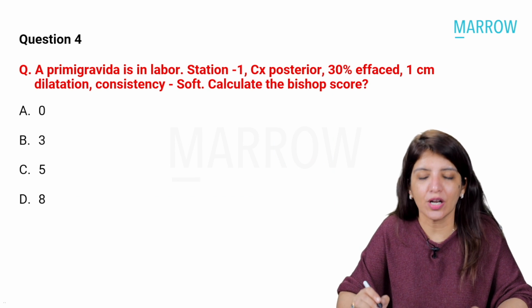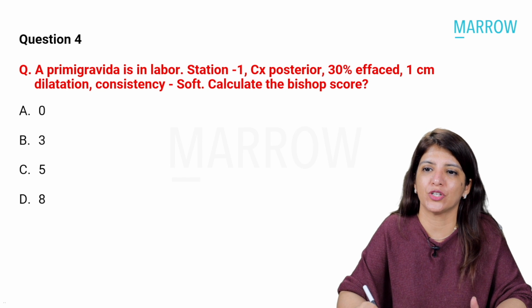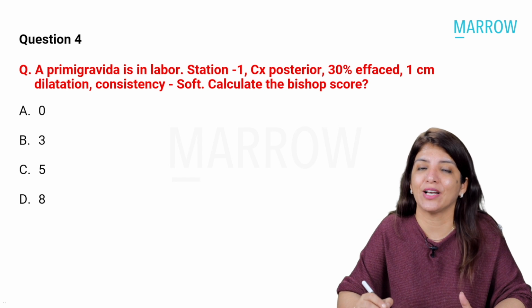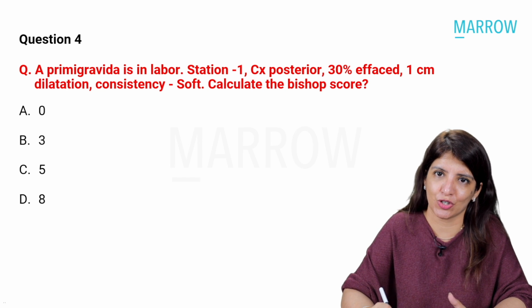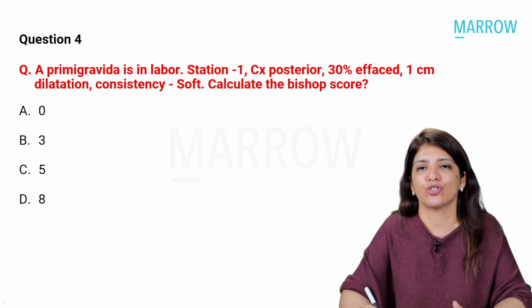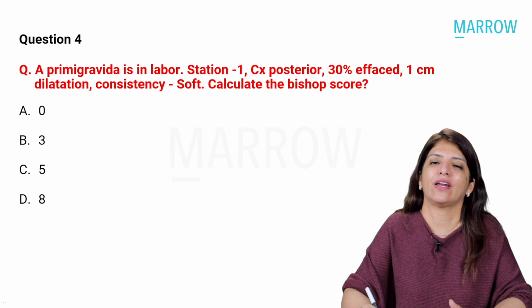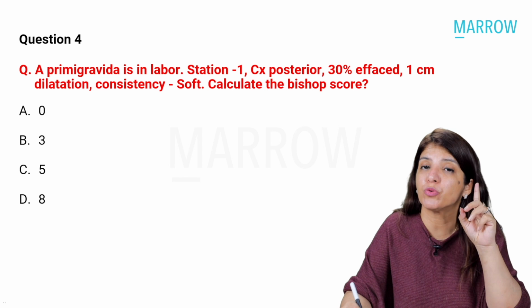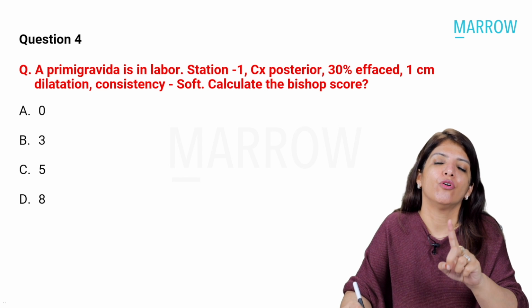Now, coming to the next question, which is from a topic which is asked so many times, and that is Bishop score. You have to calculate the Bishop score in this patient. So many times in my lectures also, I keep on telling you that there are 3 scores in entire OBGY which are very important, which you have to revise before you go for any exam.